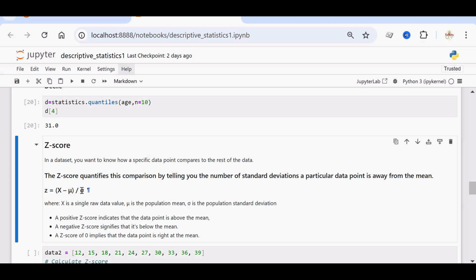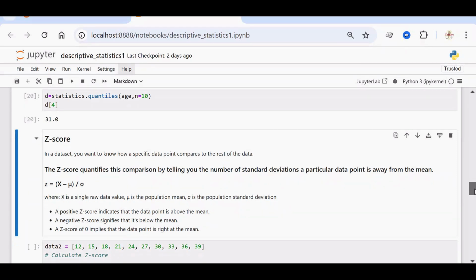After calculating z-score using this formula, there are 3 possibilities. You may get a positive or negative value or a 0 value. If it is a positive z-score, it means that the data point is above the mean. Negative means it is below the mean. And if it is 0, it means the data point is right at the mean. So in that way, you can compare a particular data point with the mean.